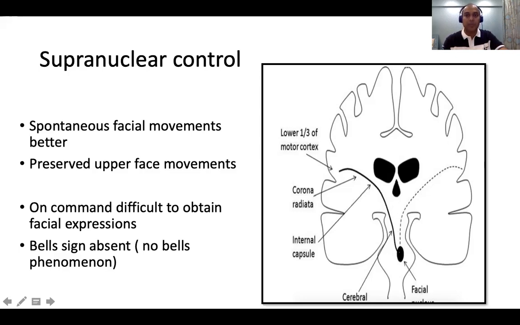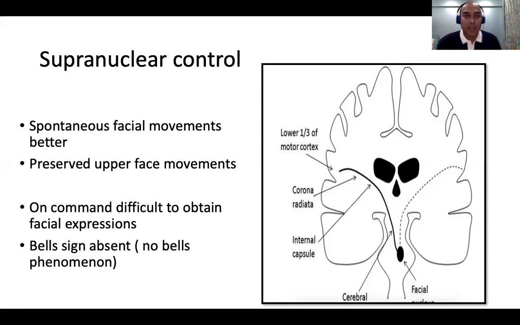Whereas the upper part of the facial nerve nucleus is supplied by fibers coming from both sides, right? This is important because if you have an insult in utero, quite early, let us assume to the seventh nerve nuclei, because the nuclei has bilateral innervation, the opposite side can take care of the facial nerve and will start re-innervating. That is one reason cerebral palsy children with, let's say, right hemiparesis will not have right upper facial nerve weakness. If at all it is present, it will be very, very mild. So in cerebral palsy, usually your facial nerve is spared.